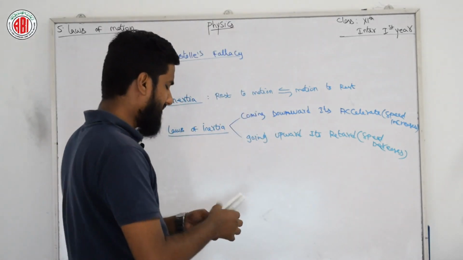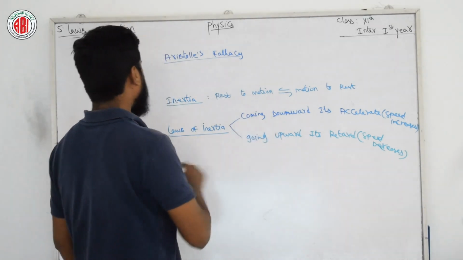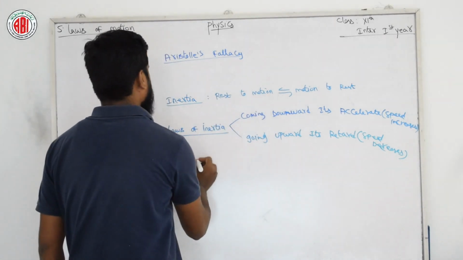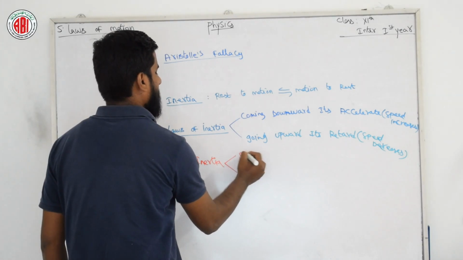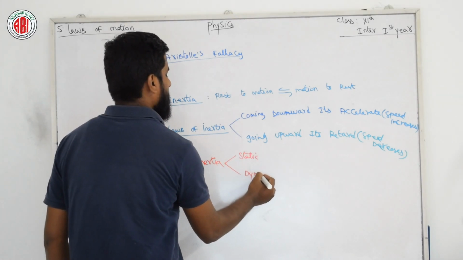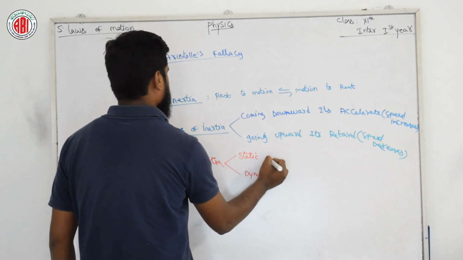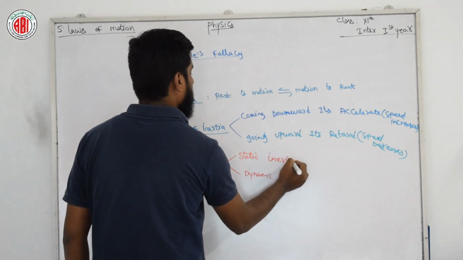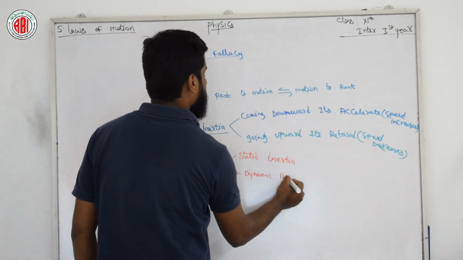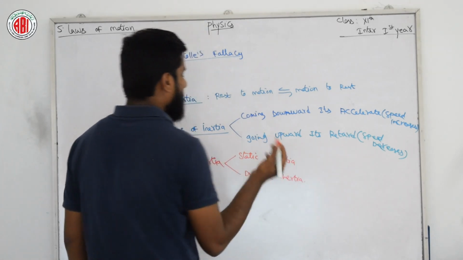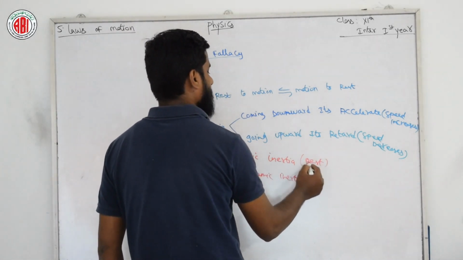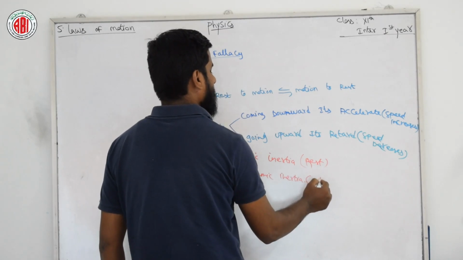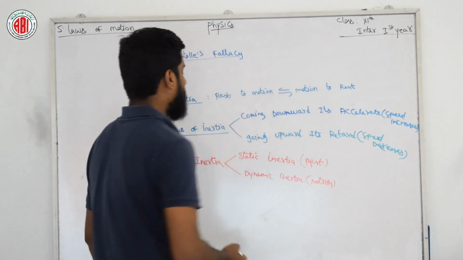We have a few types of inertia also, which you might have learned in your previous classes. We have two types of inertia: static inertia and dynamic inertia. By the name itself, we can say that if a body is at rest, the inertia existing in that body is static inertia. If the object is in motion, the inertia that exists is dynamic inertia.